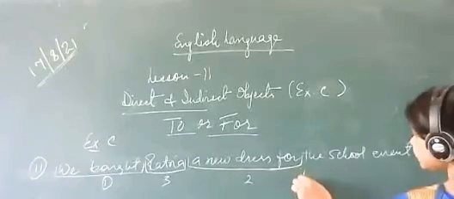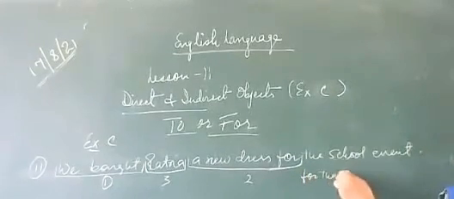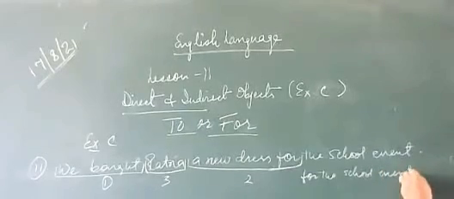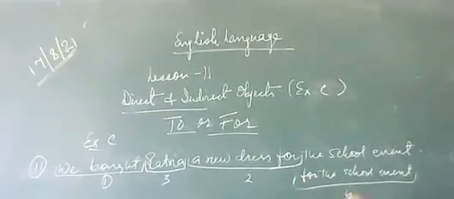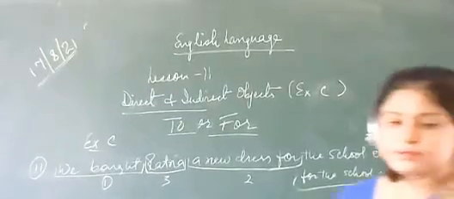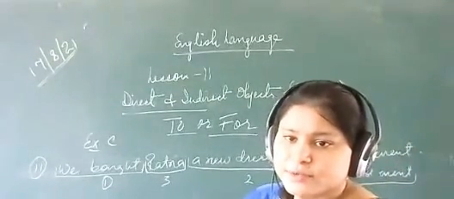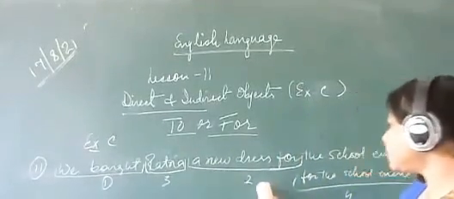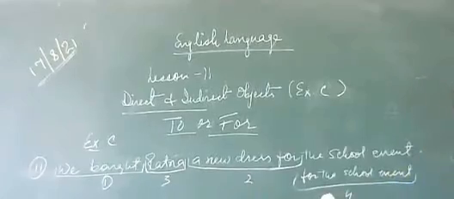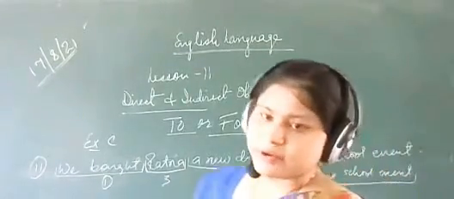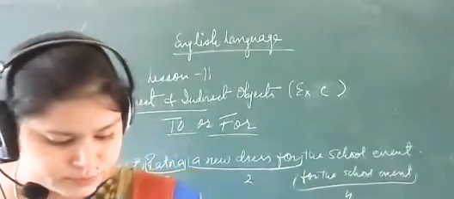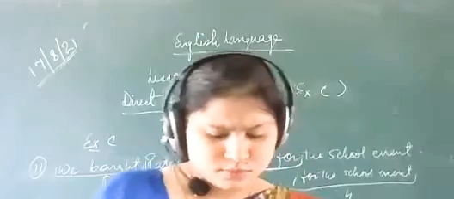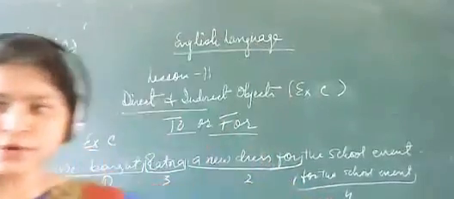Then after you will write here for the school event. So from this to this, that will be fourth part. Clear, students? Here in the sentence is the last sentence. So here we bought a new dress for Ratna for the school event. Okay. Now just note it down.